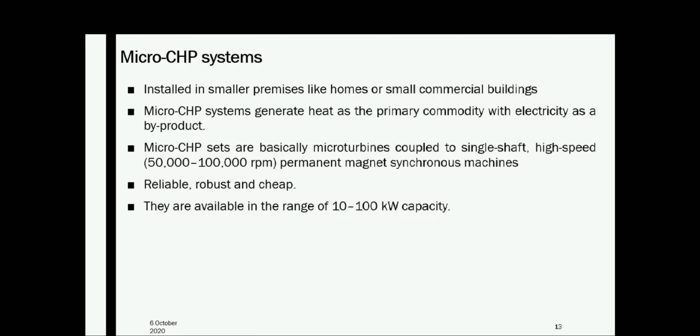The speed range is 50,000 to 1 lakh RPM, and these systems are provided with power electronic interfaces for connection to the electrical loads, and they have their own heat recovery systems for low and medium temperature heat extraction. These are reliable, robust and cheap systems. They are available in the range of 10 to 100 kilowatt capacity.